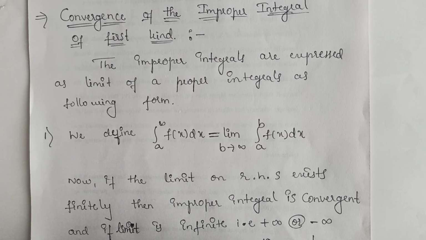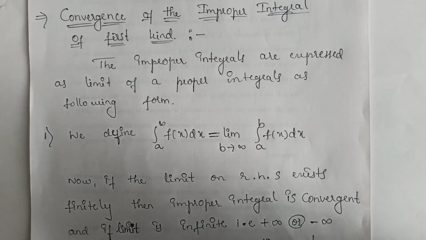So totally, in the improper integrals of the first kind there are three different forms. First, both the upper and lower limits are infinite. Second, only the lower limit is infinite but the upper limit is finite. And another form is where the upper limit is infinite but the lower limit is finite. Let's check them one by one.